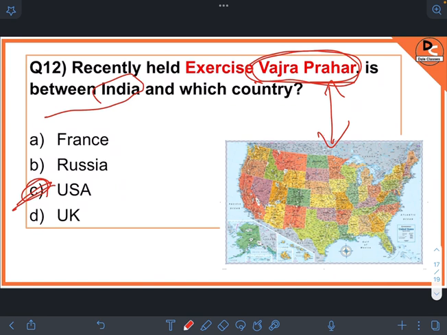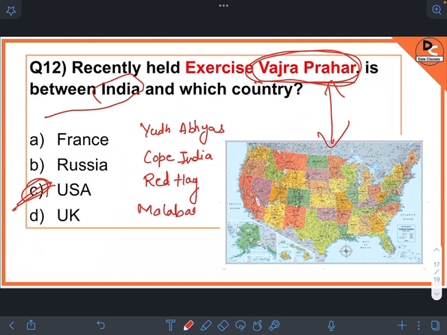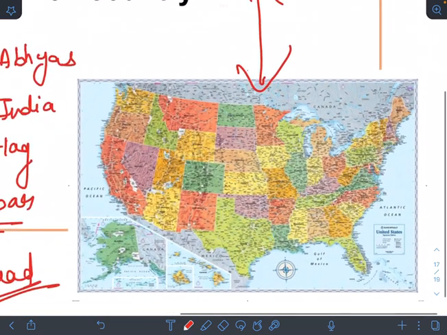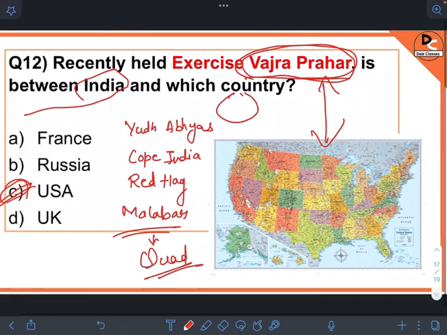There are some other exercises between India and USA. So I'll write them down here. One is Yudh Abhyas. Then another is Cope India. Red Flag. Okay, and Malabar Exercise. I hope you know about Malabar. It was a trilateral exercise between India, USA and Japan, but recently Australia also joined it, so we can say it's a Quad now. Okay, so this is our USA map. There's some small portion above also.